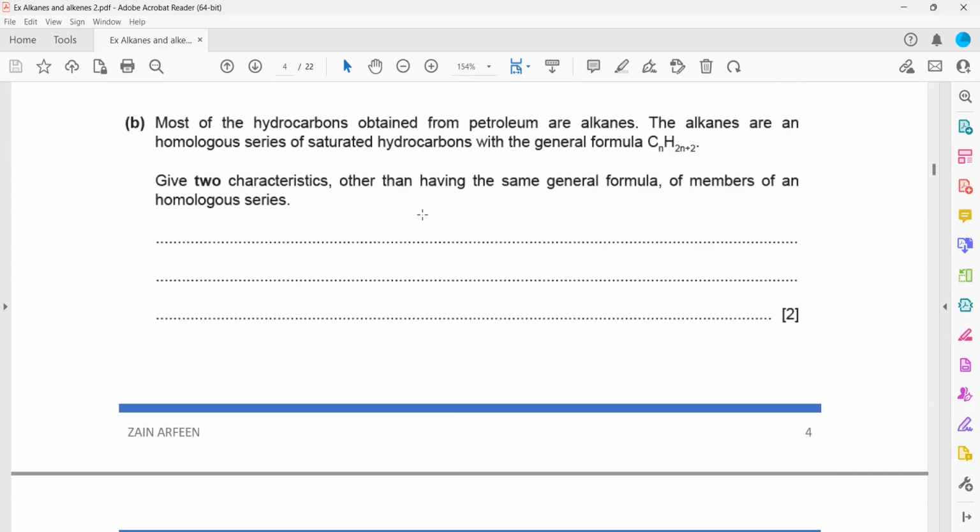Most of the hydrocarbons obtained from petroleum are alkanes. The alkanes are a homologous series of saturated hydrocarbons with a general formula of CnH2n+2. Rather than having a general formula, you have to learn the characteristics of a homologous series. The homologous series have the same functional group.